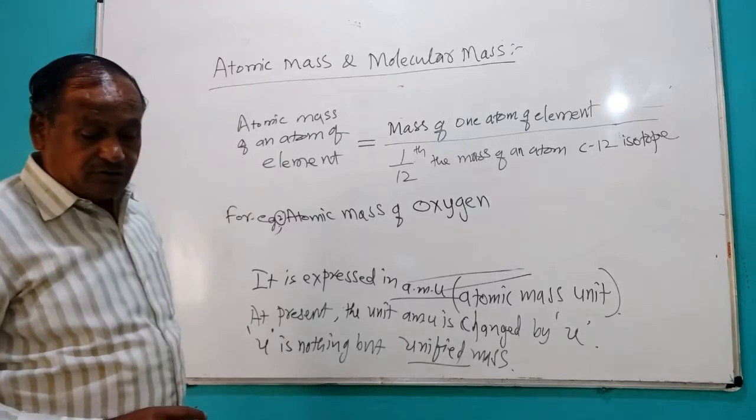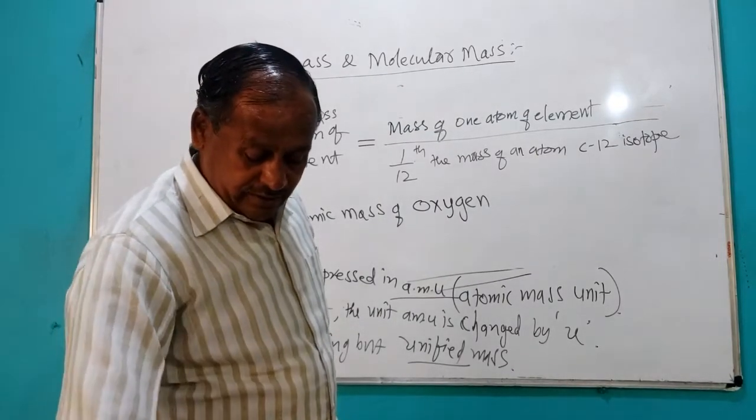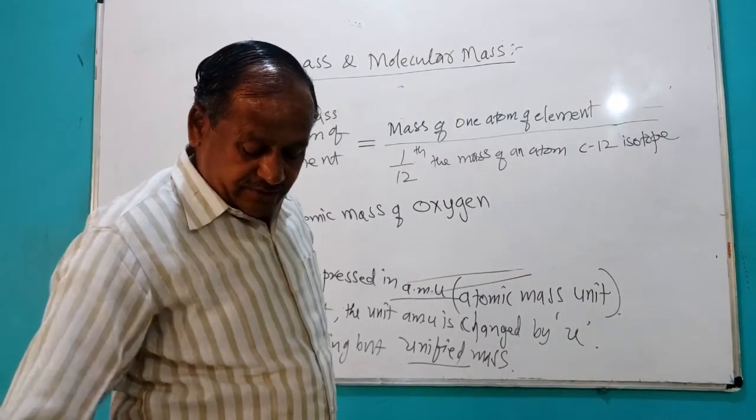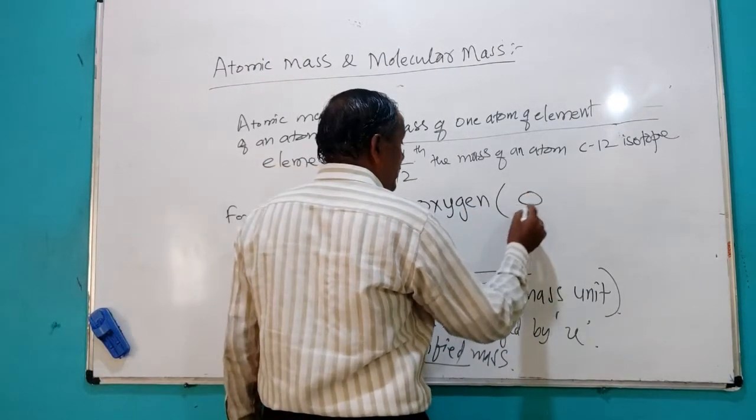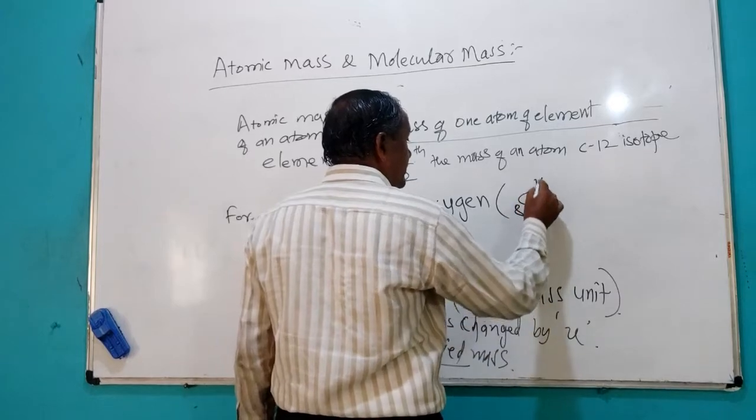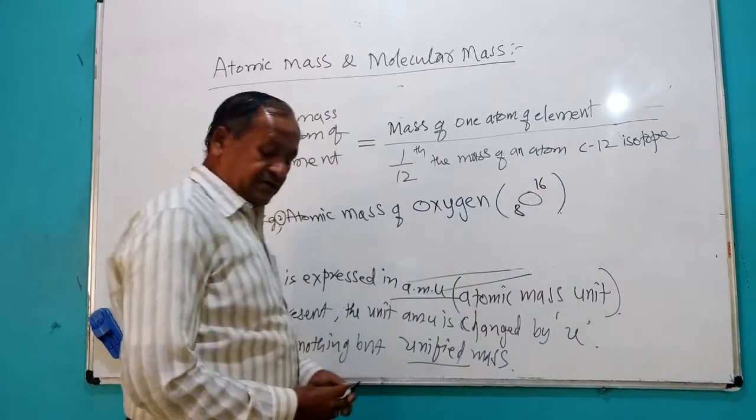Atomic mass of oxygen. Its atomic number is 8, but its mass is 16.